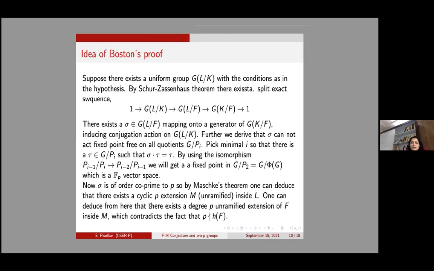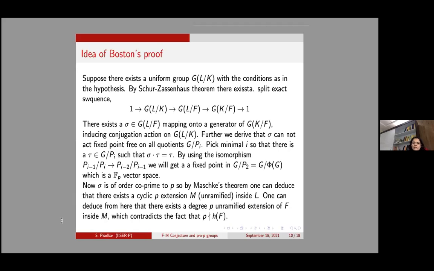Now sigma is of order coprime to p, and this is abelian because P G consists of G to the power p times the commutator G, G. So this is an F_p vector space, and sigma is of order coprime to p, and it has an action on this.